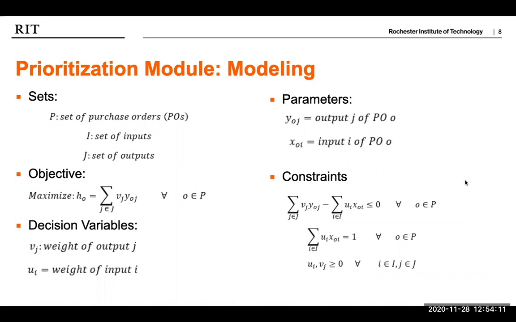The prioritization model uses three sets in the input data. Set P is a list of purchase orders to be prioritized. Set I is a list of inputs into the purchase order. Then set J is a set of outputs or results from the purchase order.